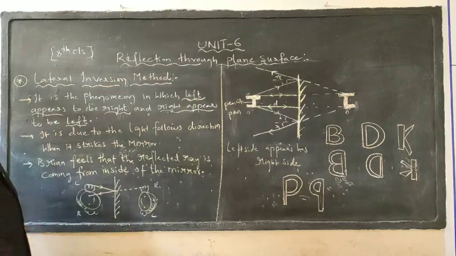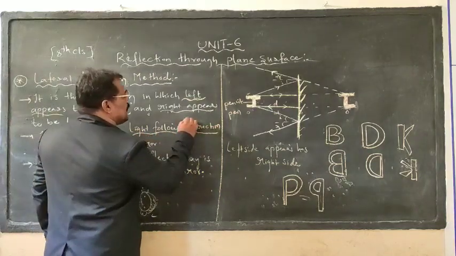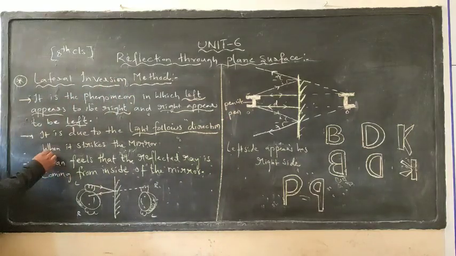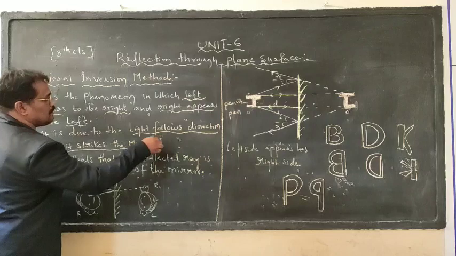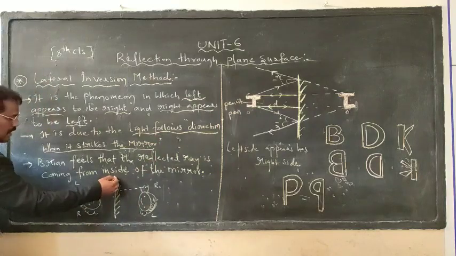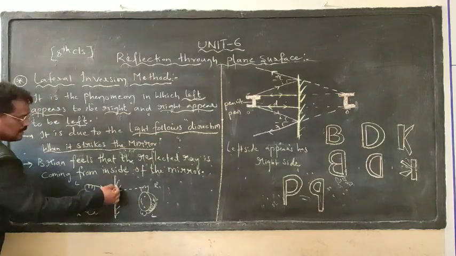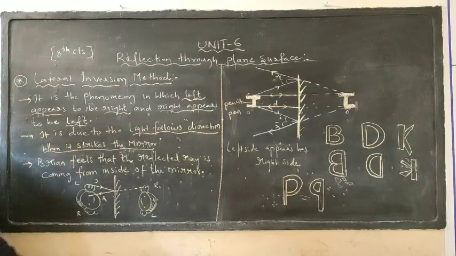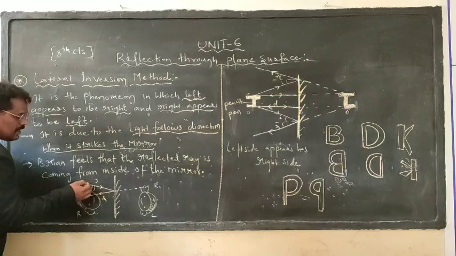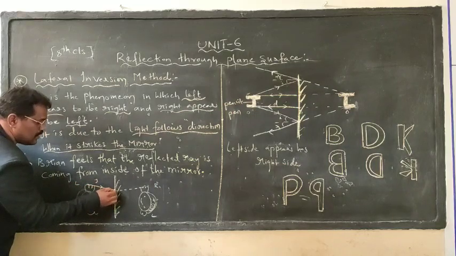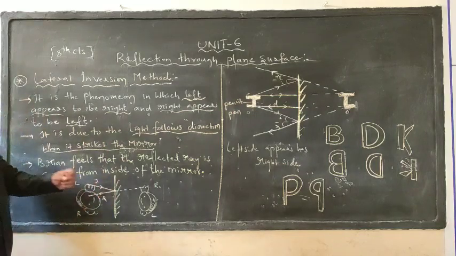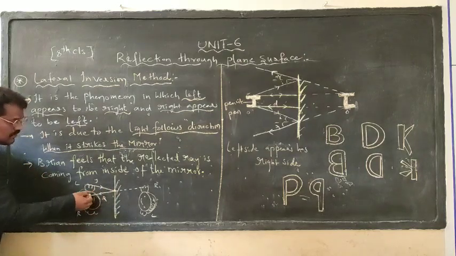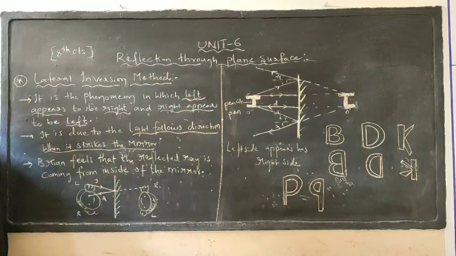What does it mean? It is due to light. Light follows a direction when it strikes the mirror. For example, see here. As it strikes this mirror, this is the incident ray and this is the reflected ray. The light ray incident from the left ear falls on the mirror at one point. That point is called the point of incidence. Then the light ray reflects back and falls on our right.